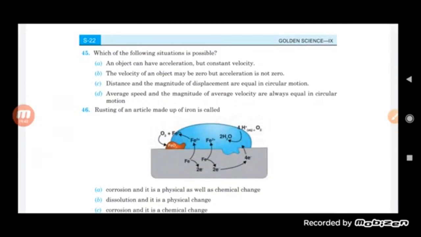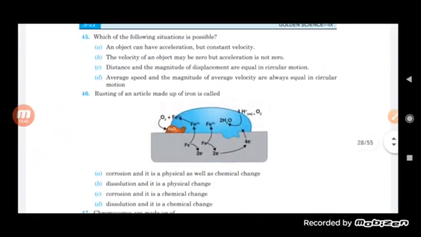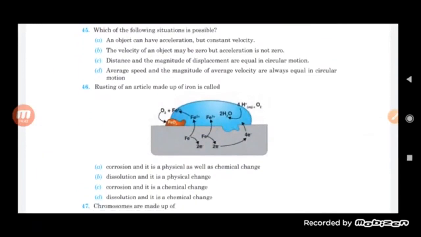Now see here in this question number 45. The question is, which of the following situations is possible? An object can have acceleration but constant velocity. The velocity of an object may be zero, but acceleration is not zero. The distance and the magnitude of displacement are equal in circular motion. Average speed and the magnitude of average velocity are always equal in circular motion. So which of the situations is possible here?